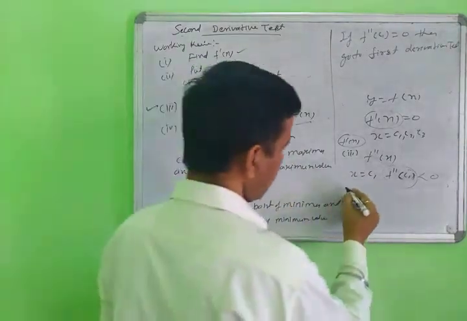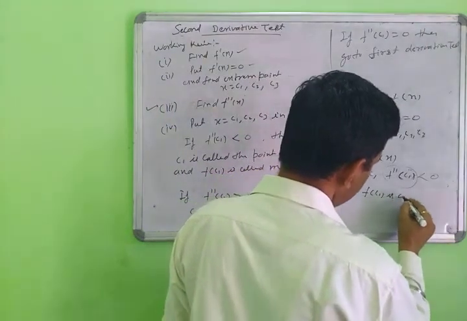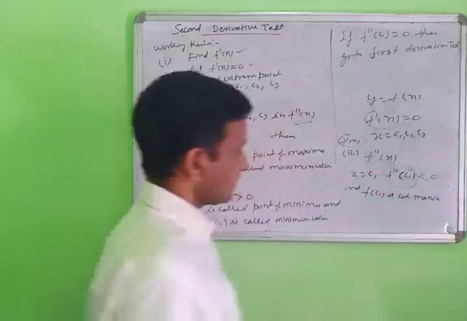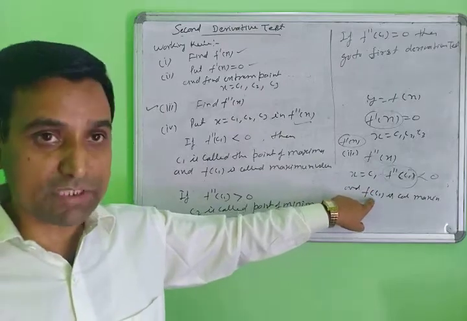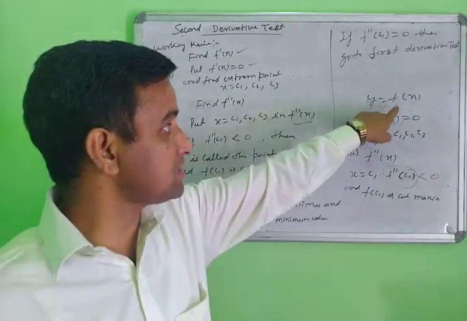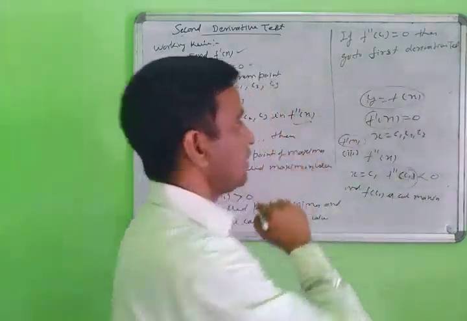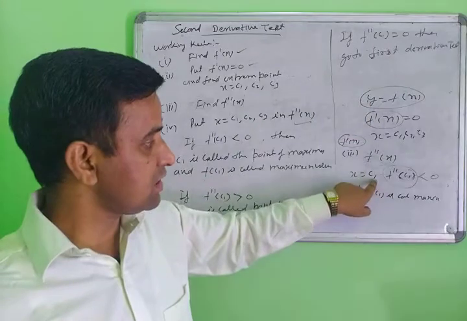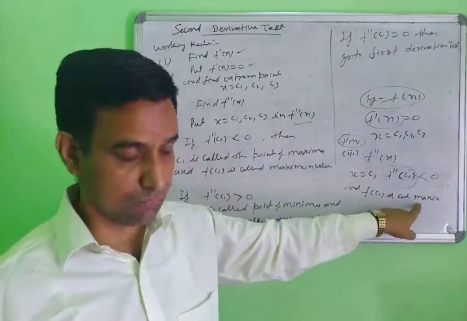f(C1) is called the maximum value. This point is called the maxima point, and the value f(C1) is what you get when you put the value here. When you put the value here, you will get the maximum value.